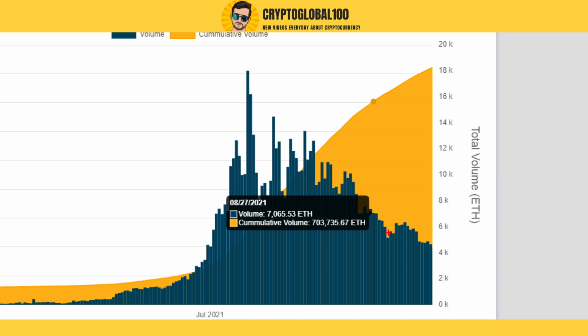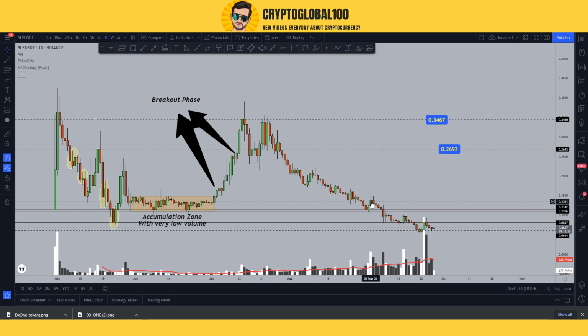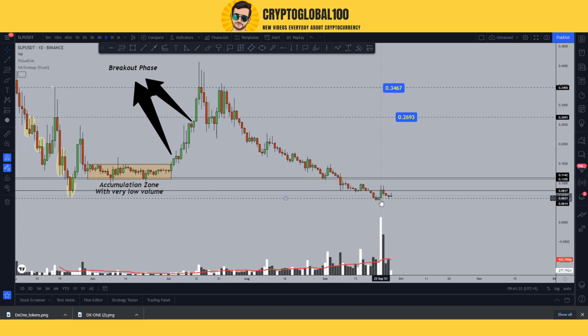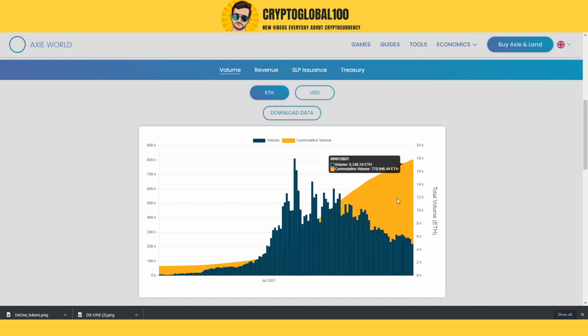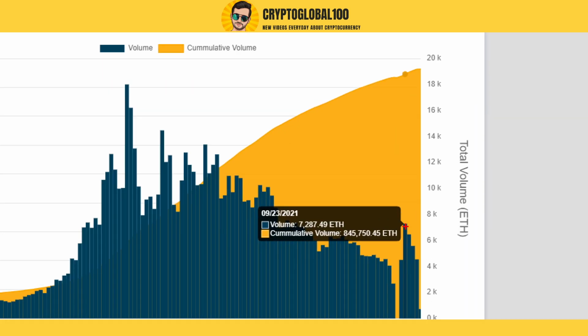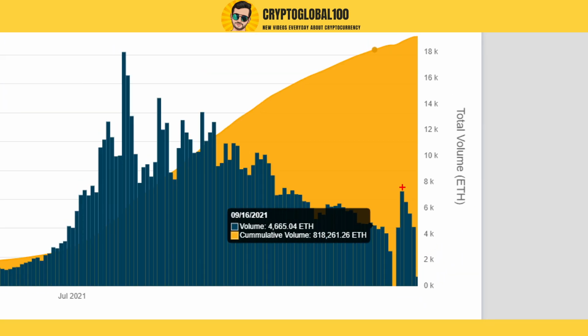So let me show you this one. This peak, after the volume went down, the next volume bar increased, and we saw an increase in the price of the SLP as well. You can see clearly the price has recently, on the 23rd of September, if I show you, let me drag it here, you can clearly see a spike in the volume bar of the SLP, and it is an indication that people are accumulating.